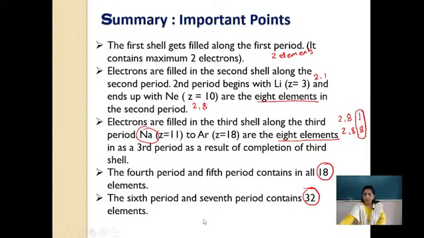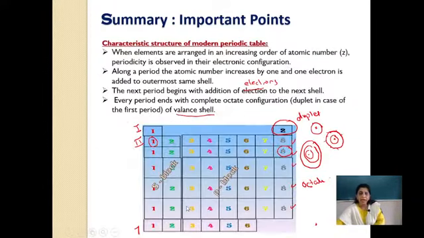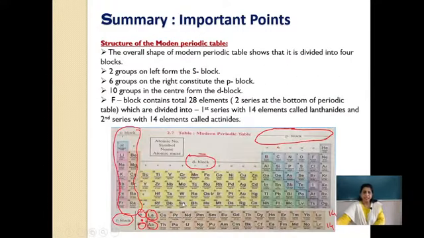Let me take this. We'll go behind just to show you. See here. Now we'll come here. Check it. 1 and 2, only 2 electrons, only 2 elements in the first period. And you will see 1, 2, 3, 4, 5, 6, 7, 8 in the second period. Again 1, 2, 3, 4, 5, 6, 7, 8 in the third period. Children, that is why, remember this outline. And from this onwards you will find all 18.